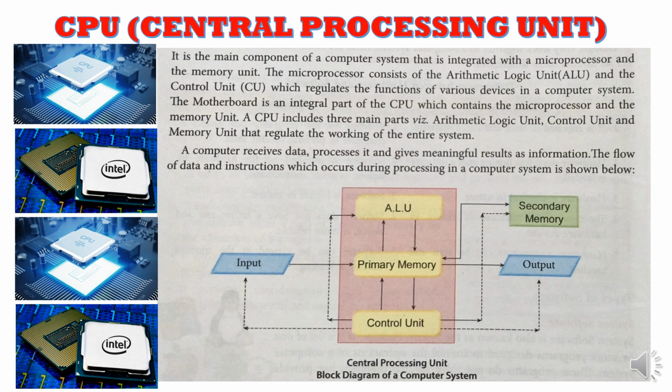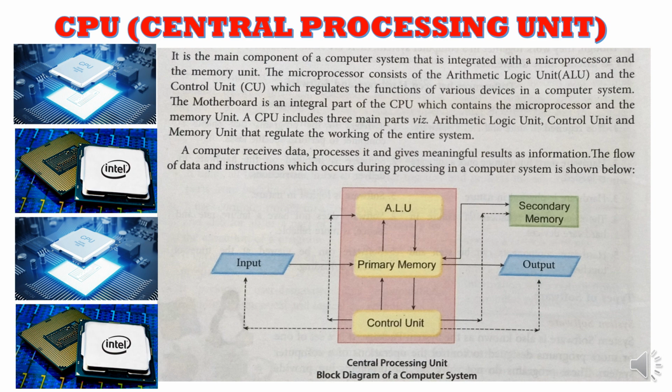So let us proceed with the first and the most important hardware considered for a computer, that is CPU, Central Processing Unit. Now CPU is the main component of a computer system that is integrated with a microprocessor and the memory unit.